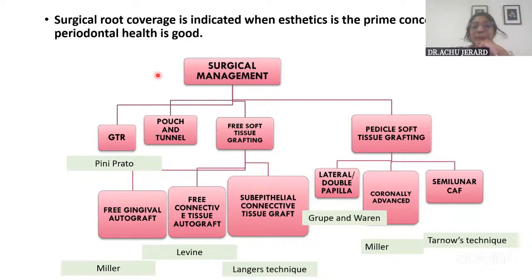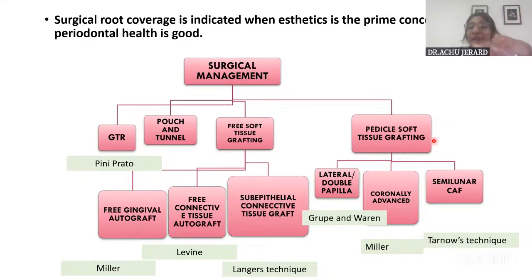So coming on to the surgical management, this flowchart is very important. If you can also draw a flowchart or take a note of this, because this gives an explanation, and you know all the procedures. And also I have added the scientists who brought about these techniques so that it gives you an overall idea, and also it is easier for you to remember. Okay, repeatedly seeing this flowchart. So when you see the surgical management, first you have the free soft tissue graft, which I've already told you, which includes a free gingival autograft, free connective tissue autograft, and then subepithelial connective tissue autograft. Okay, those three we will see.